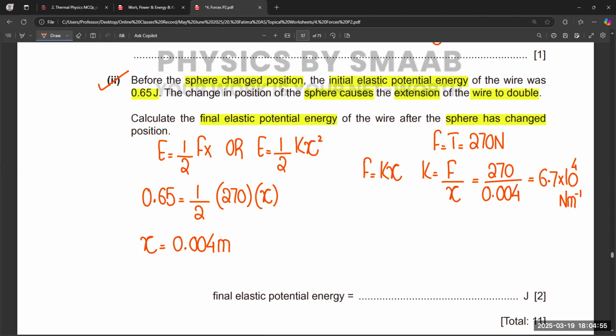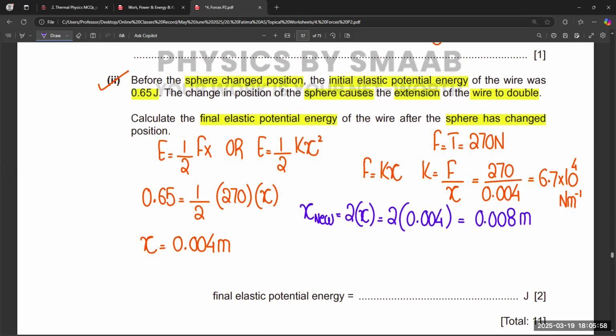The extension is 0.004, so 0.004 multiplied by 2. This is the new value of extension.